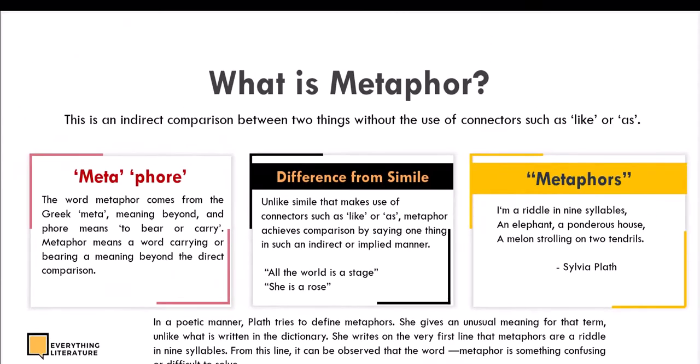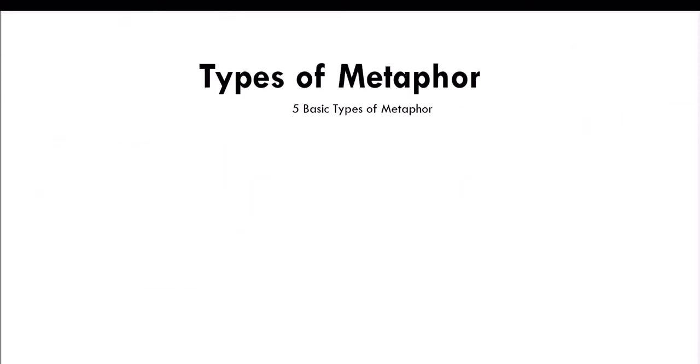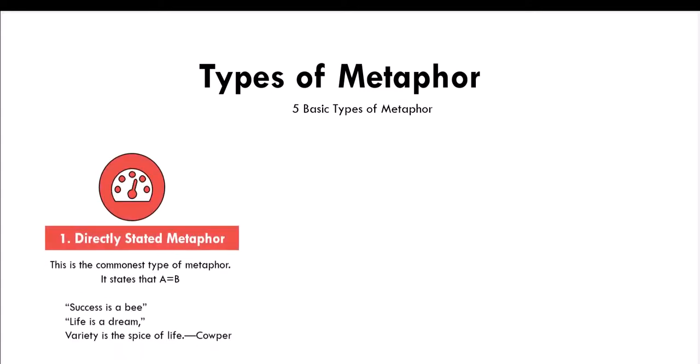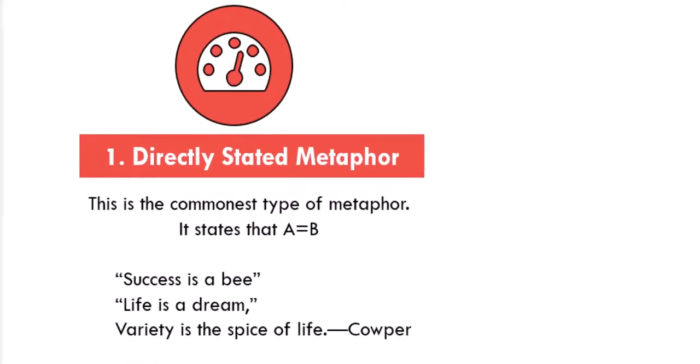To simplify things, let's take a look at five basic types of metaphor. We have the first one to be directly stated metaphor. This is the commonest type of metaphor. It states that A equals B. For instance, success is a bee, life is a dream, variety is the spice of life, according to Cowper.